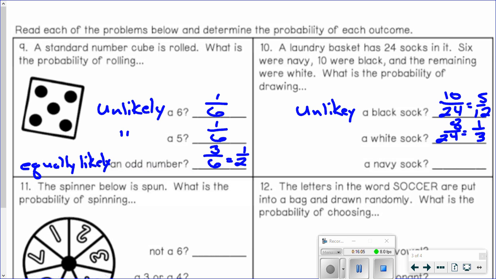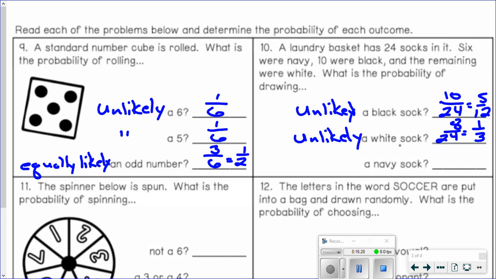And that simplifies to 1/3. 1/3 is less than a half. So that would be unlikely. I missed an L up here, didn't I? Unlikely. That's terrible. Sorry.